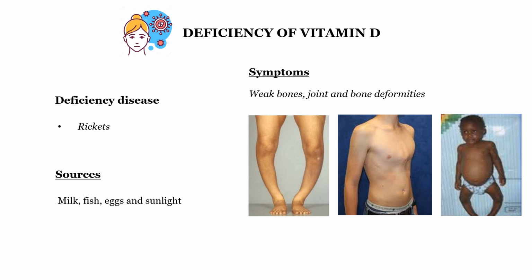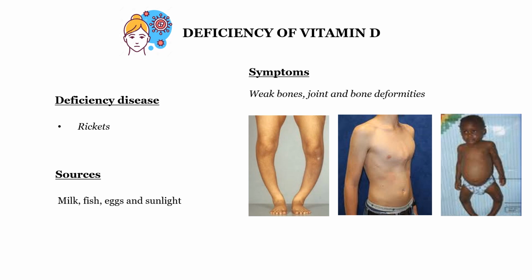So rickets is nothing but weak bones, joints and bone deformities, bones getting bent. This is because of the deficiency of vitamin D. The main source of vitamin D is sunlight. So you have to play in the early morning and late evening sunlight to get this vitamin D.